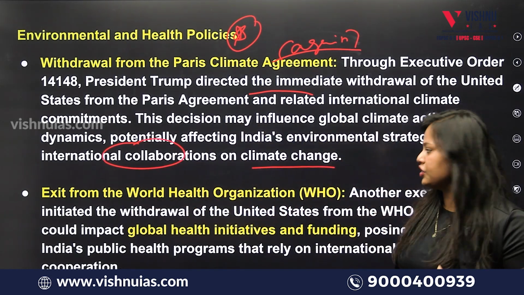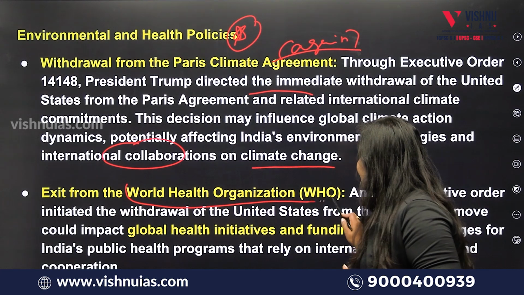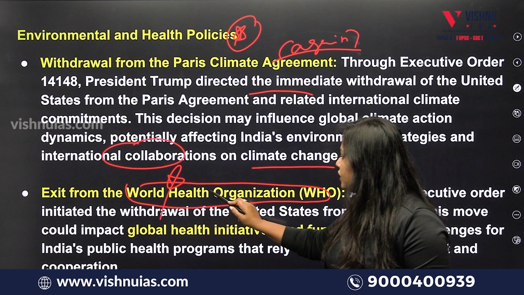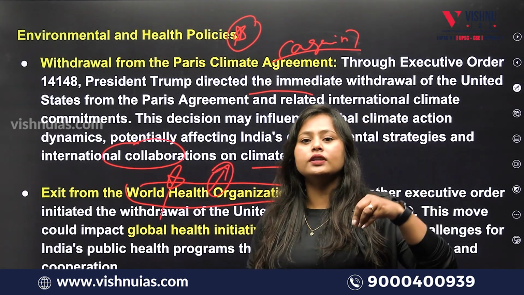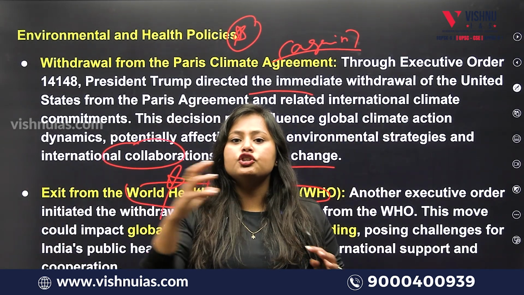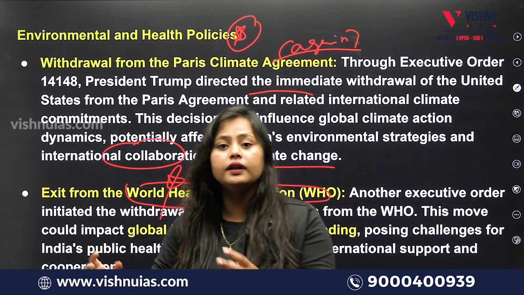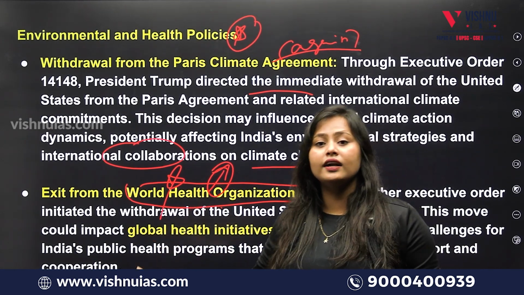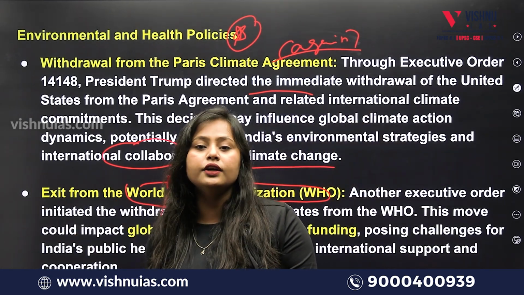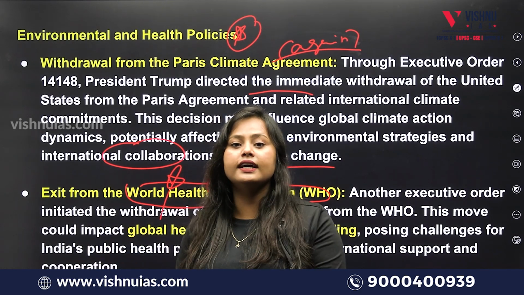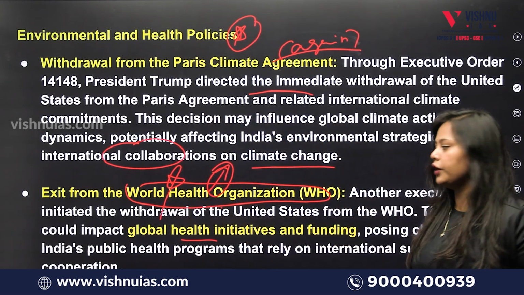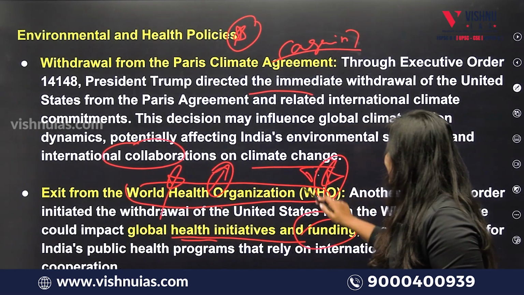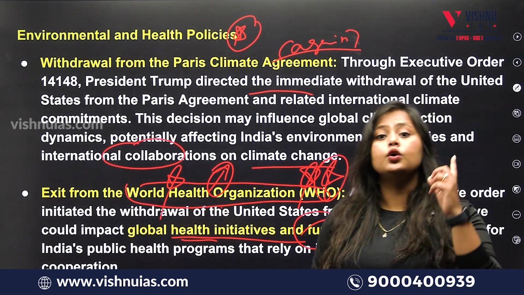to tackle climate change. And secondly, most importantly, he is also saying that he wants to get out of the World Health Organization, which is at the apex, where people who want financial or technical assistance regarding global health turn to WHO. And the USA is one of the largest funders of the WHO. When they try to withdraw from this organization, it is definitely going to impact global health initiatives and the funding part. So this is a very significant thing that is going to impact globally,